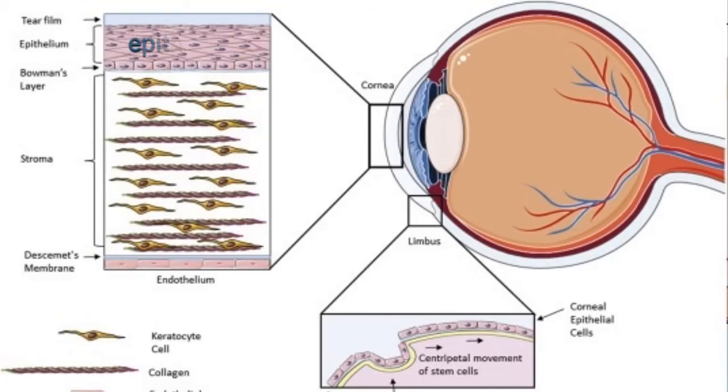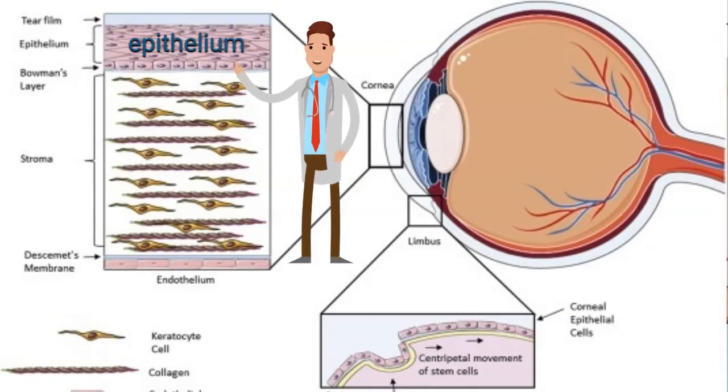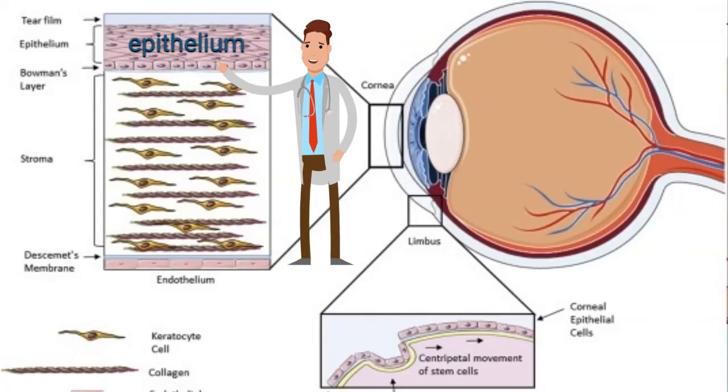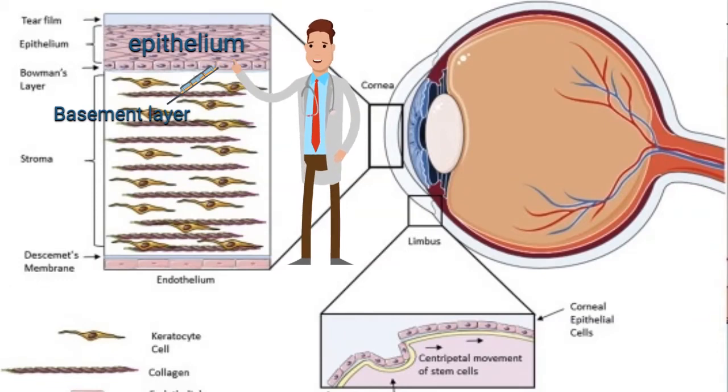The histology of the cornea starts from the epithelium. The epithelium is around 4 to 6 layers thick. The basal layer, which is the deepest layer, is the only regenerative layer. And then these cells become more and more flattened as they go to the surface.